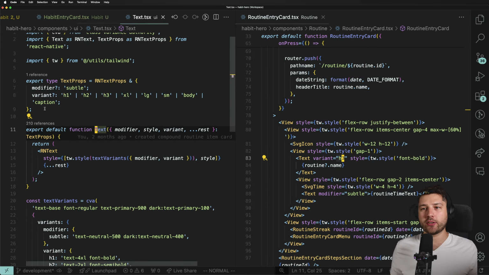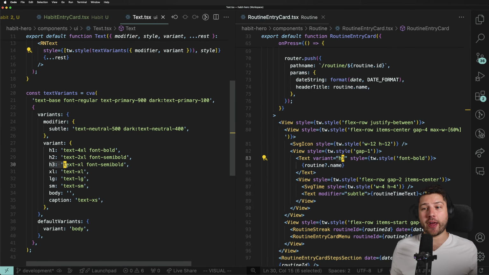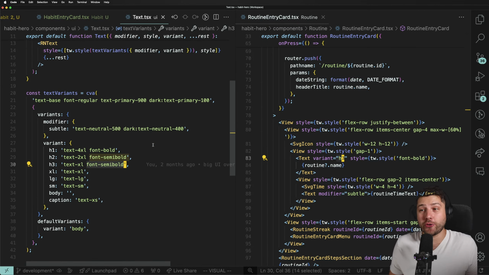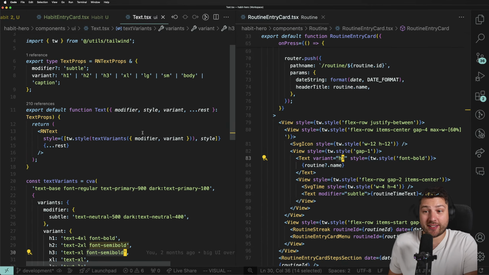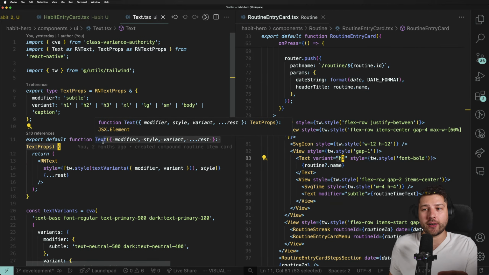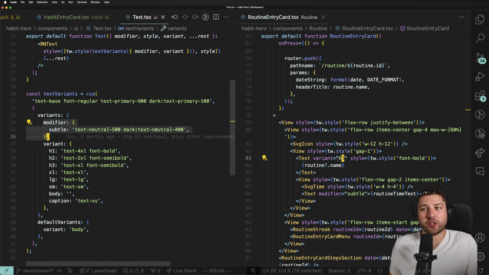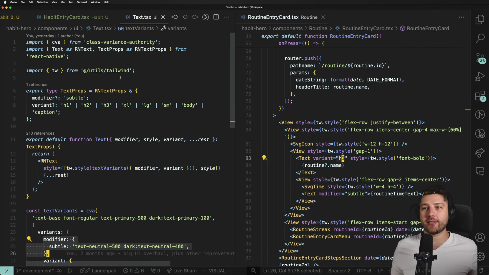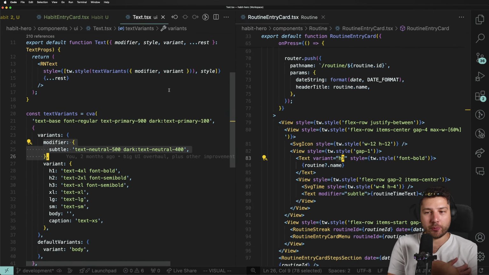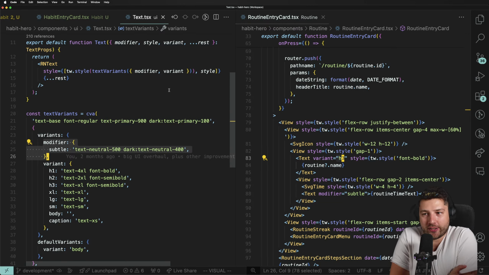And by the way, I just specify a variant H3. Then my text component receives the variant as props, and then it just knows what to do. It knows that for H3, it needs to put text XL, font semi-bold, right? It's efficient. Again, simple component. Every single text in this app uses this component. I can put a variant, I can put a size, I can put some modifiers. I can customize this as much as I want, and it just works, right? If I ask any developer to work on this, they'll be able to easily add something to this component. It's not difficult.